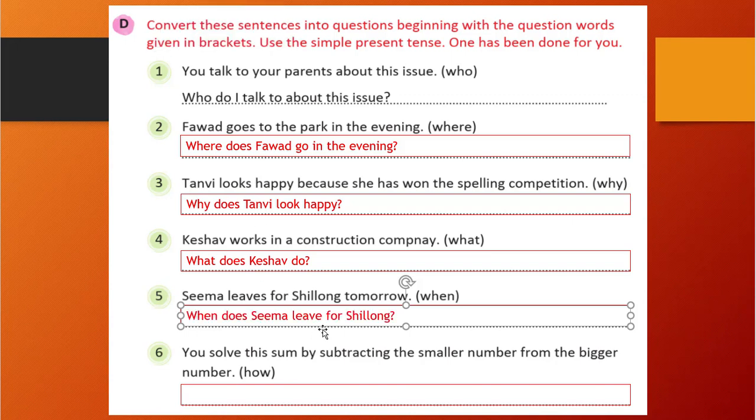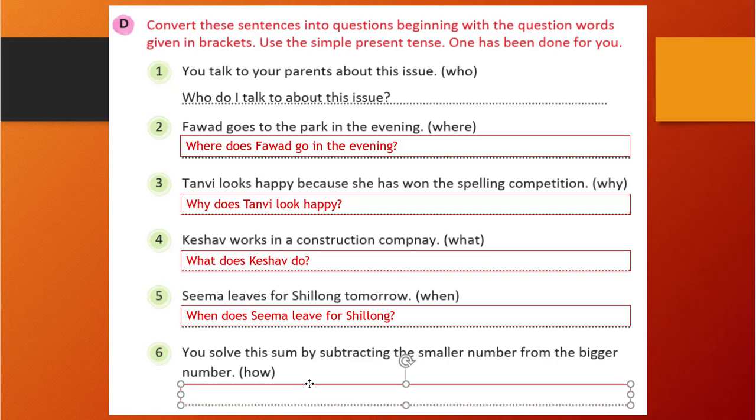Leave we have written in place of leaves because when we form a question in simple present tense, what do we do? We will write the verb in the first form without s or es. Correct?